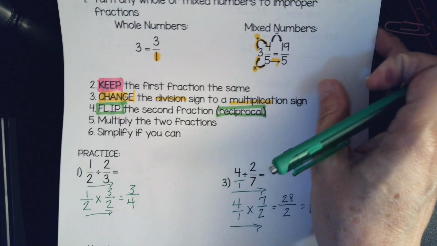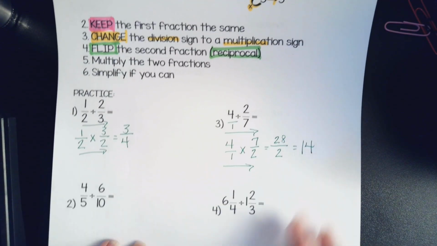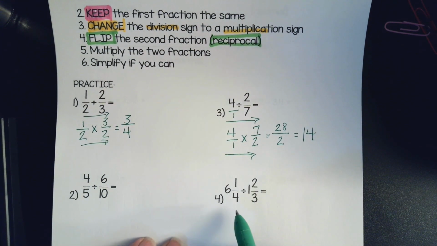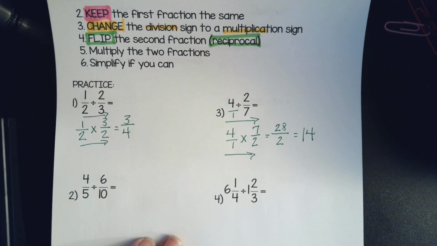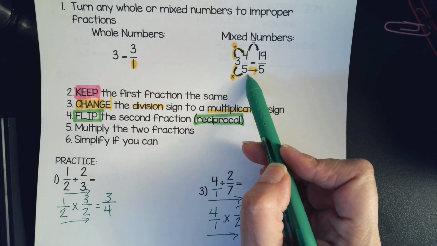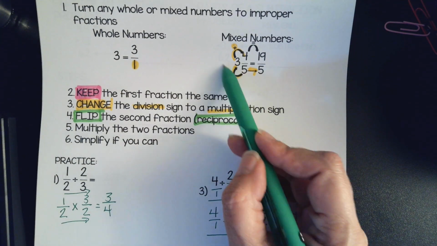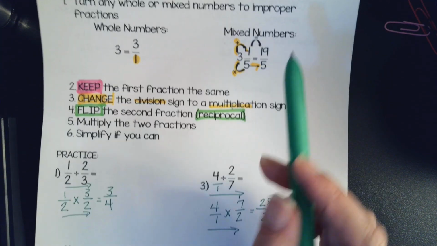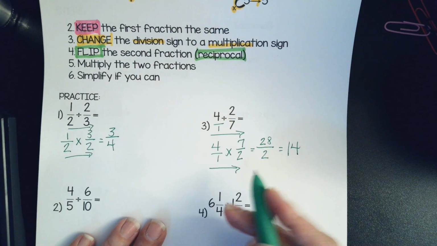All right, look at number 4. They're giving us a little bigger challenge here. On number 4, we have 6 1/4 divided by 1 2/3. These are mixed numbers. They told us how to do that up here. So we're fixing to put it into practice. Working counterclockwise. Okay? Alright. So we're starting at the 4.